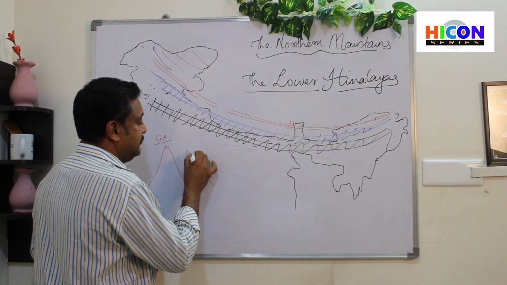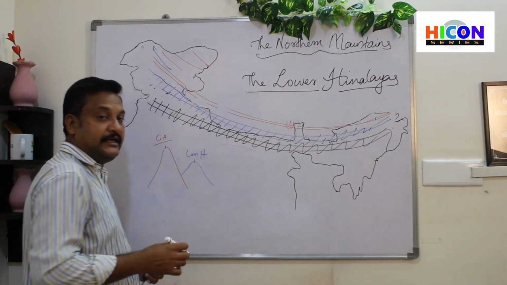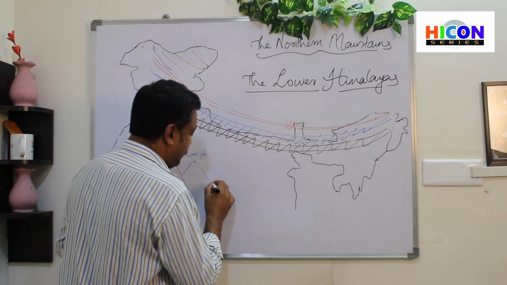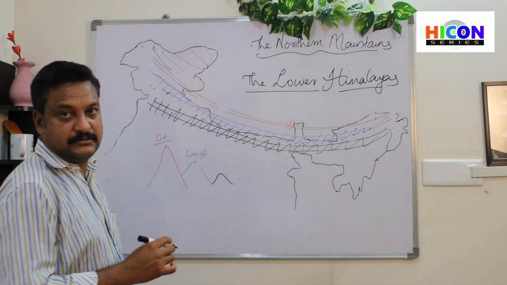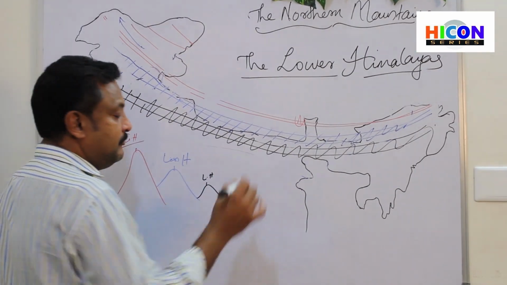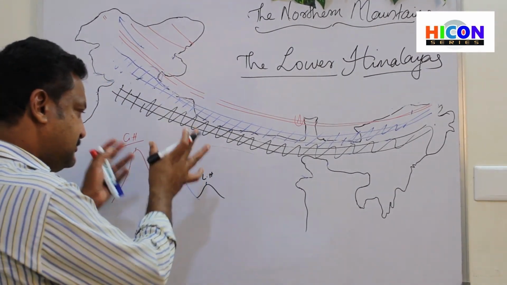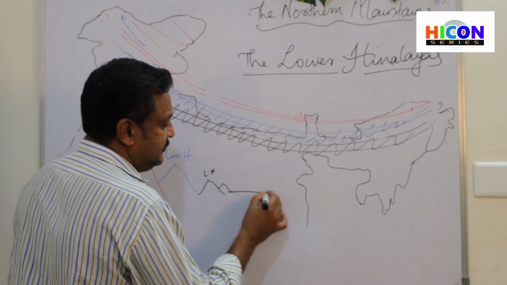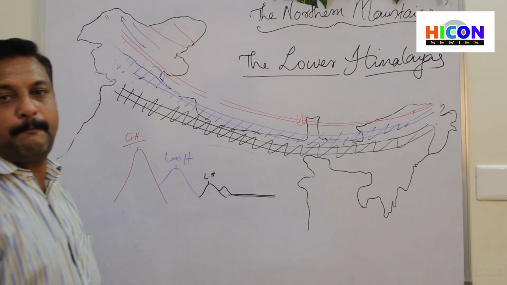And now we have the lower Himalayas. These are small hills, very small hills, and then comes the plains.